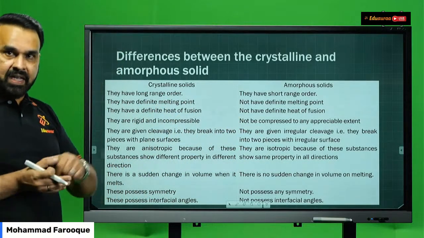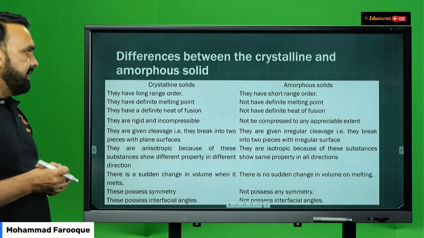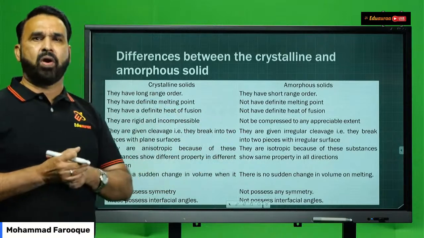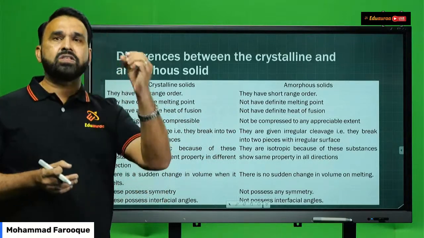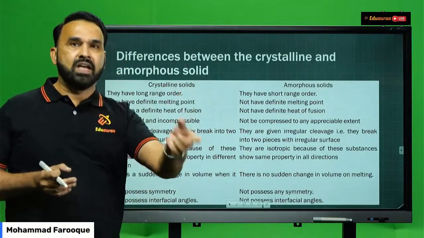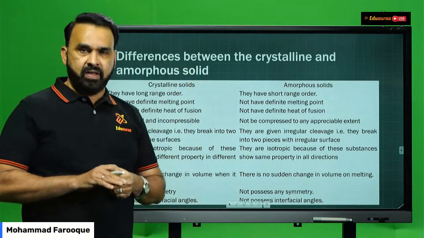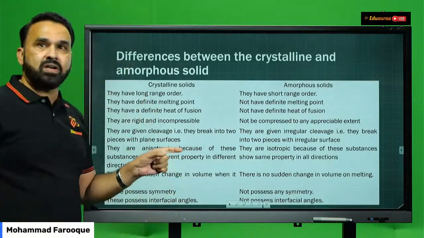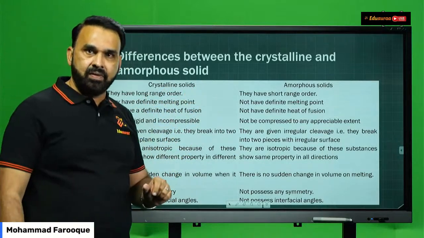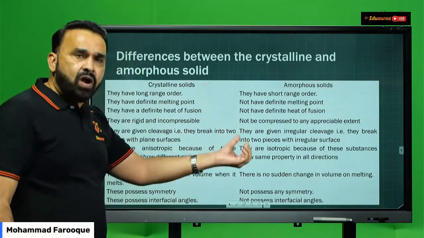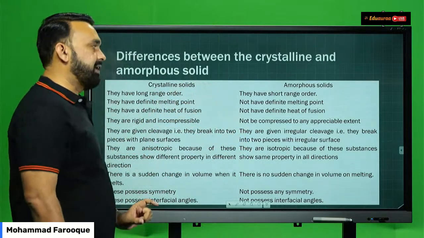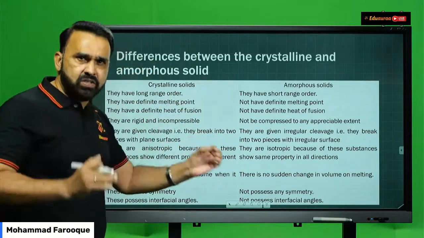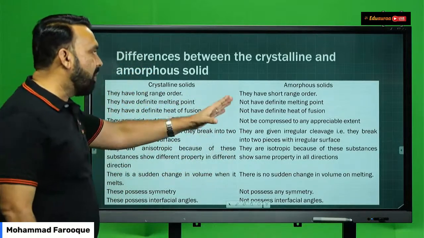Yes. The second point of difference is that crystalline solids have a definite or sharp melting point. You can identify whether a solid is crystalline or amorphous based on its melting point. If a solid has a sharp melting point, students, that means what? It's a crystalline solid. Whereas, if they do not possess a sharp melting point, that means the melting point is variable, not specific, then it becomes an amorphous solid.